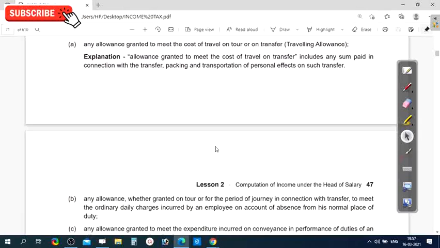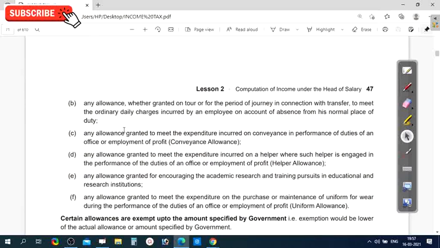Allowances granted to meet the cost of travel and transfer include any sum paid in connection with the transfer, packaging, and transportation of personal effects. Next, any allowance, whether granted on a tour or for the period of journey in connection with a transfer, to meet the ordinary daily charges incurred by an employee on account of absence from his normal place of duty.